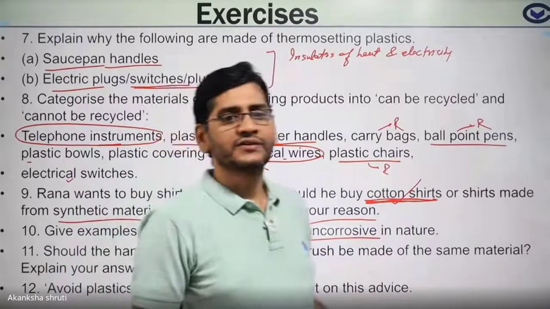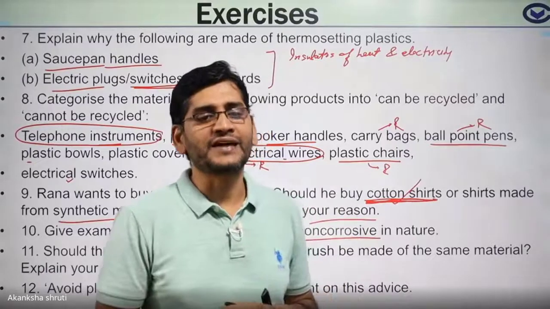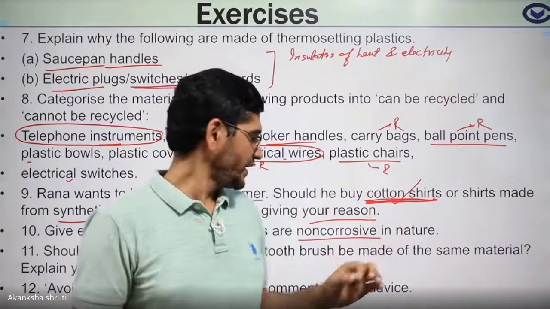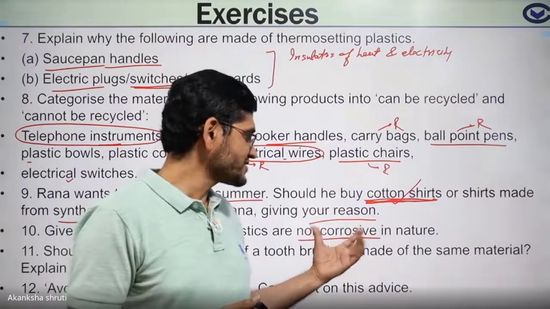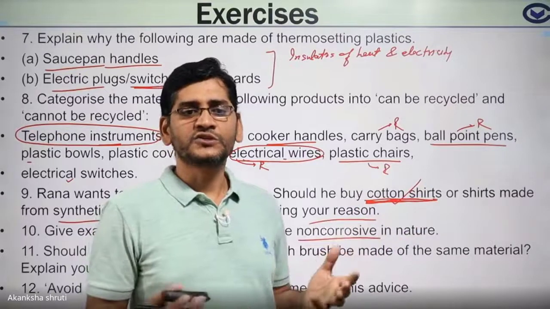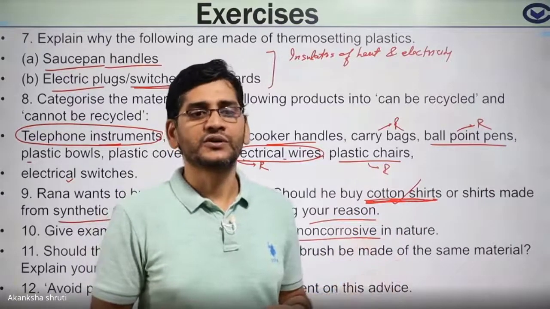Students, coming to question number 10, give an example to show that plastics are non-corrosive. Students, if we store acid inside plastic, it does not get destroyed. Or if we leave plastic material exposed to moisture, air and water, the plastic does not get corroded.